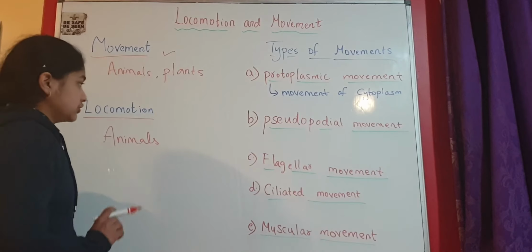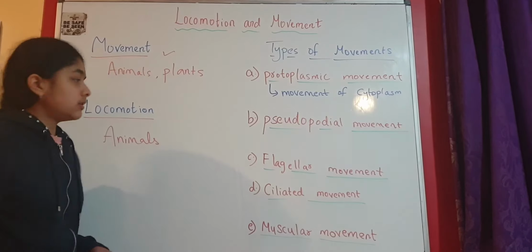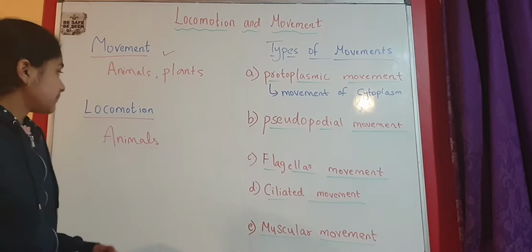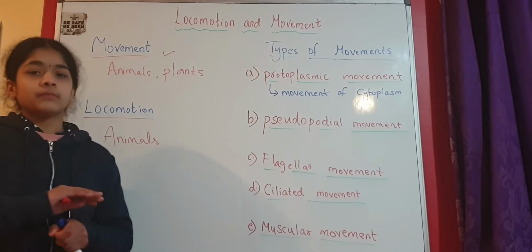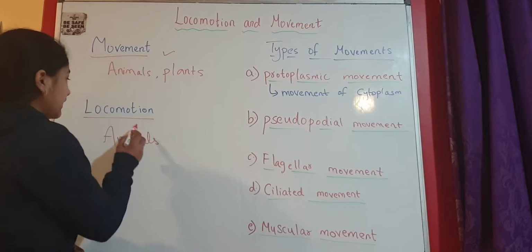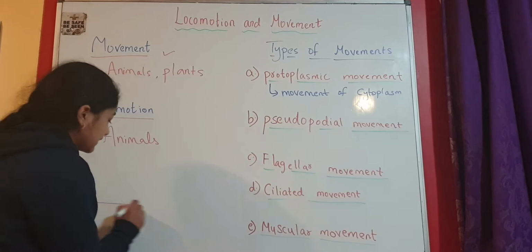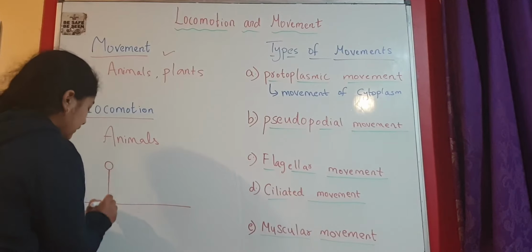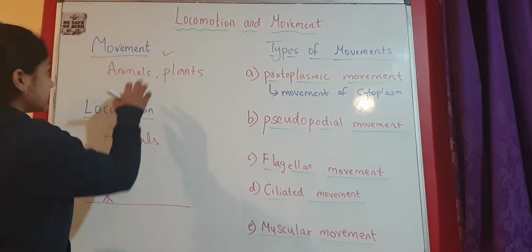But what is locomotion? Locomotion means when an animal moves its whole body from one place to another, when it displaces its whole body. If a person moves his hand, that is movement.